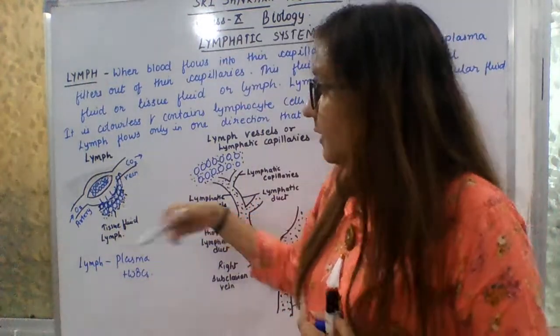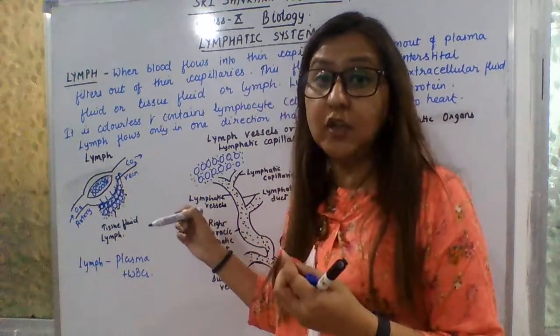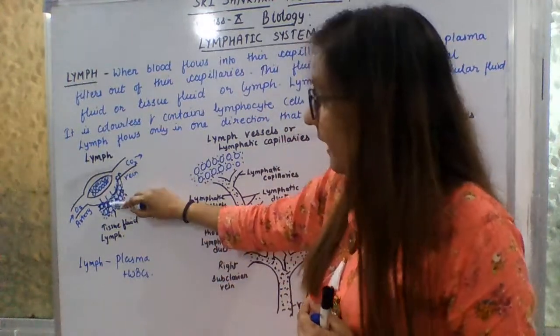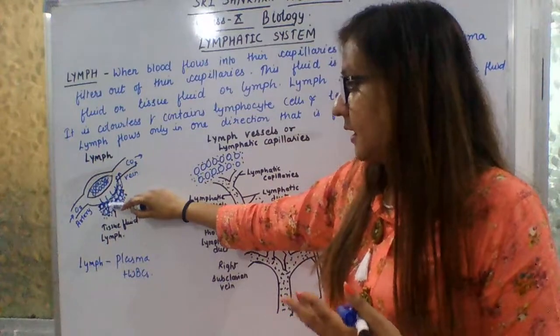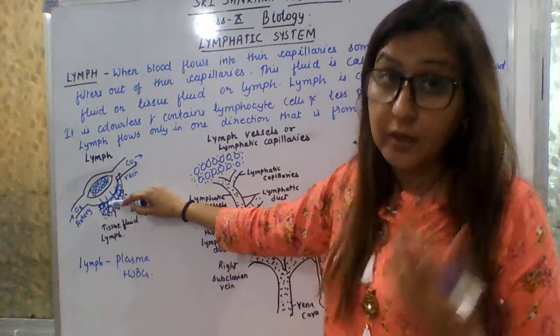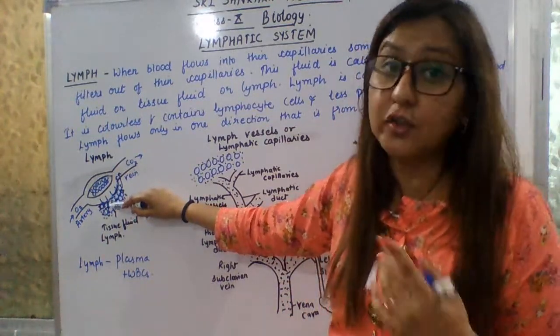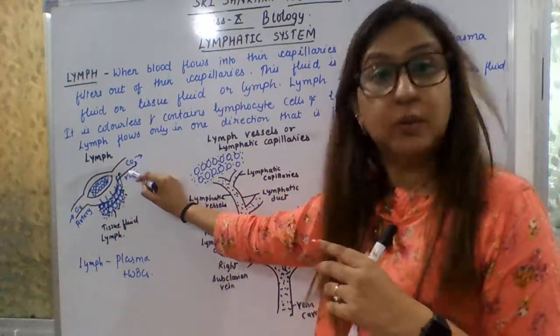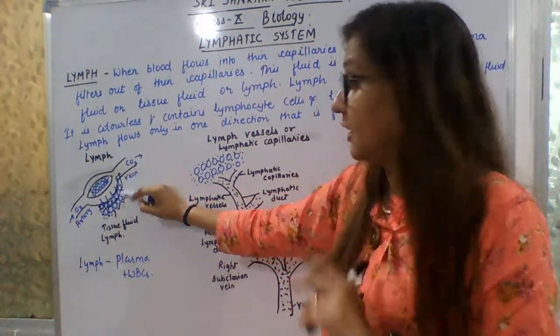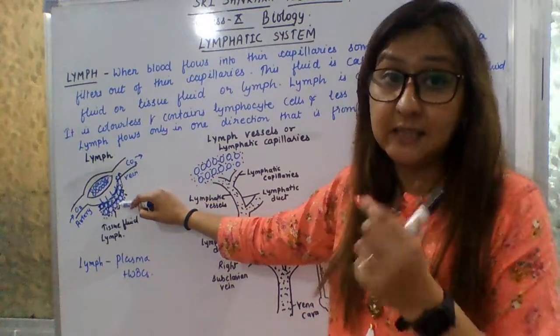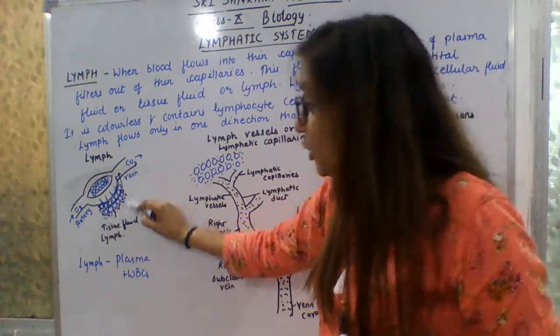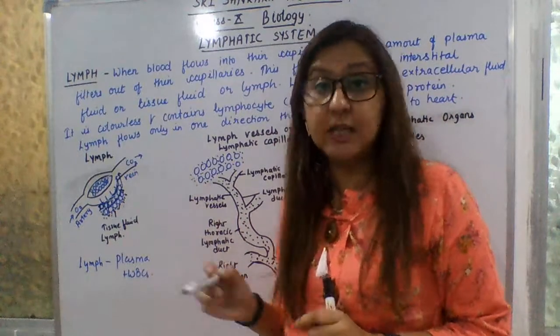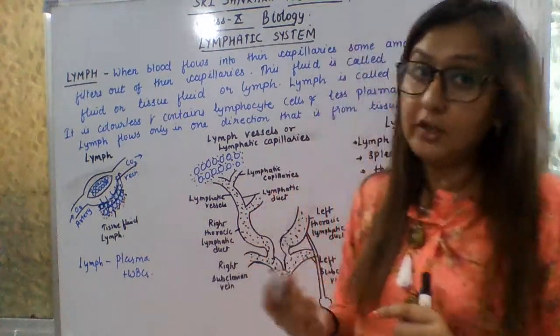After the gases and nutrients are exchanged between the cells, 90% of the blood goes back through the vein, but only 10%, which is plasma, gets accumulated in the interstitial space of tissues.